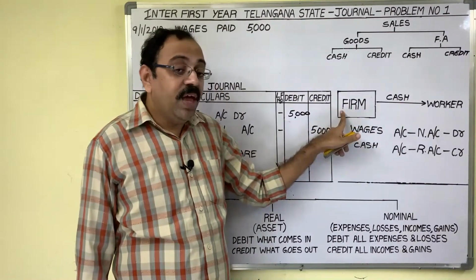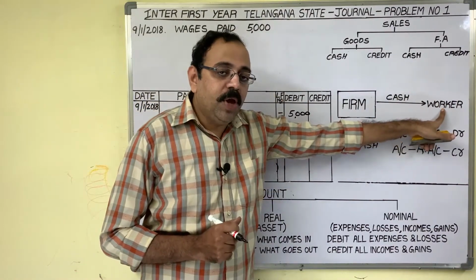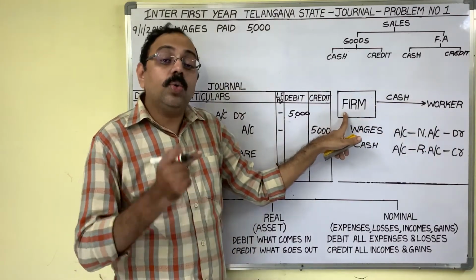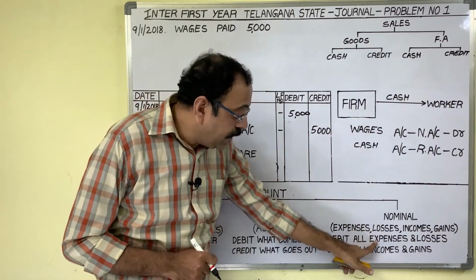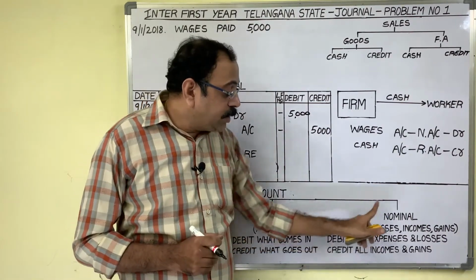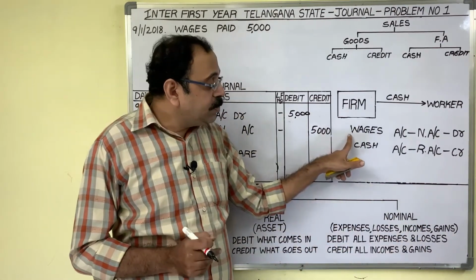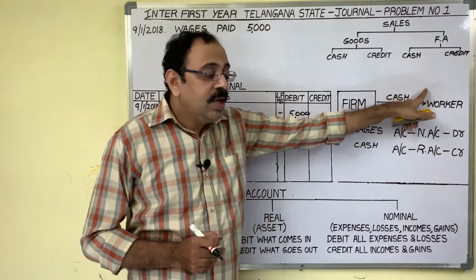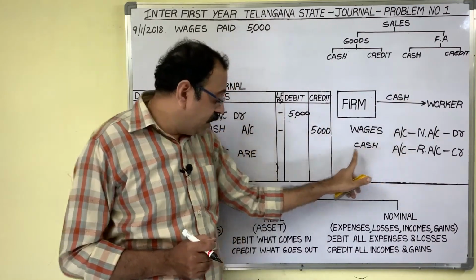To the firm, wage is an expenditure. Don't think from worker's point of view, because you are not an accountant of worker. You are an accountant of firm, no? So to the firm, wage is an expenditure. Expenses come under nominal account. Nominal account rule: debit all expenses and losses, credit all incomes and gains. As wage is an expenditure, we should debit it. Then cash is going now. Cash account is a real account because cash is an asset.